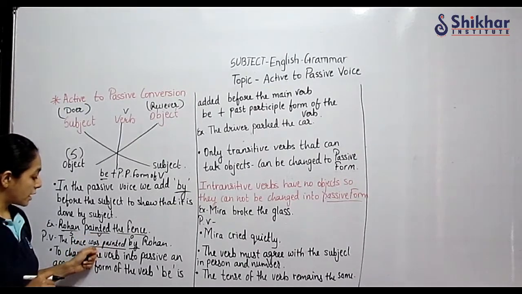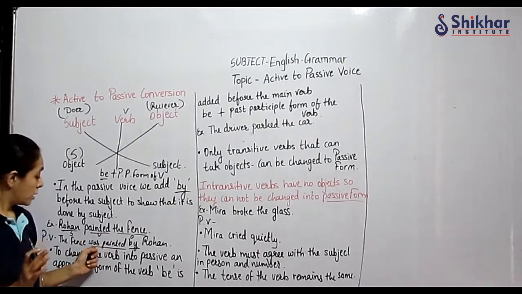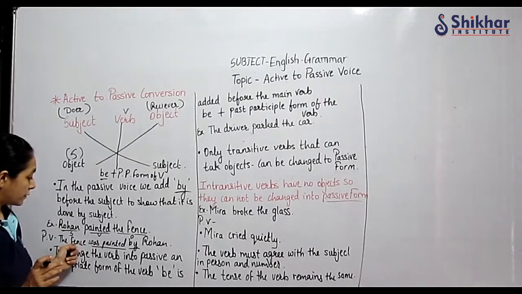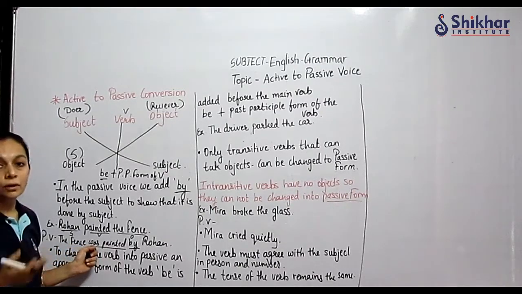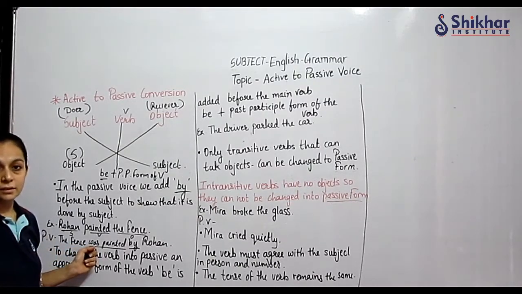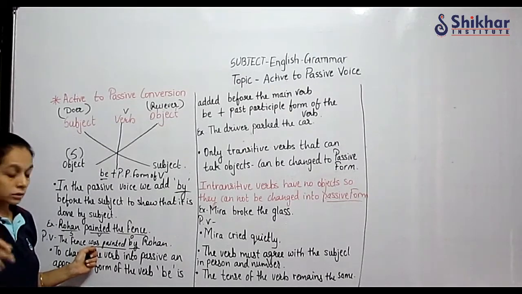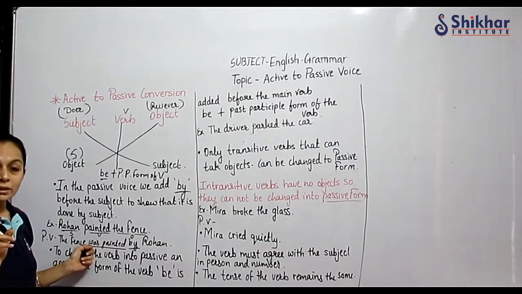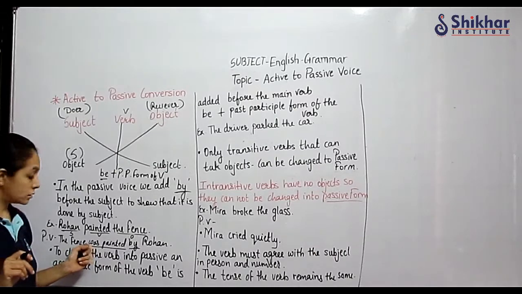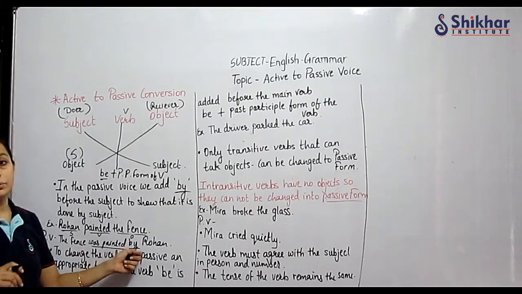What we have added? The appropriate form of the verb. Because it is a singular object, the fence, so I cannot write the plural verb. There are not many fences. The fence, one. So in past tense, for one thing, we are going to use "was". The fence was painted by Rohan.